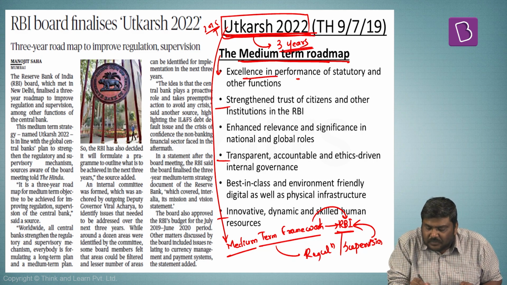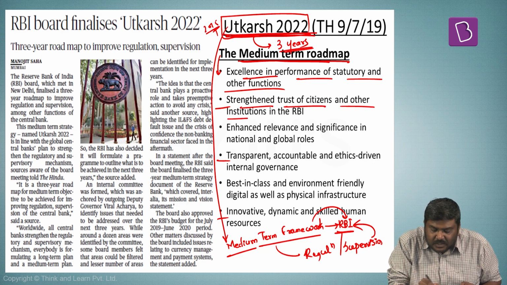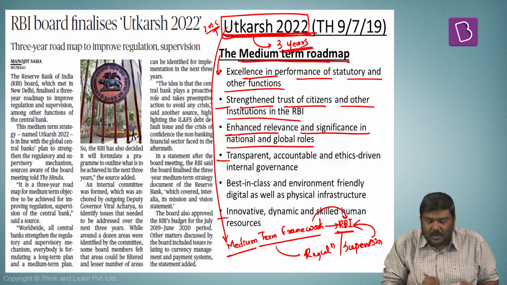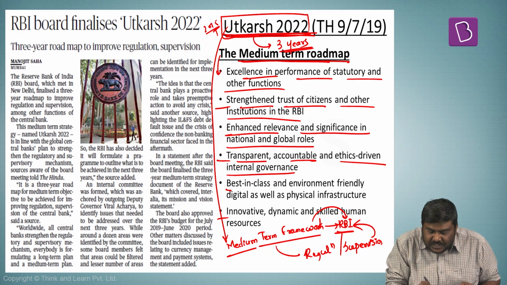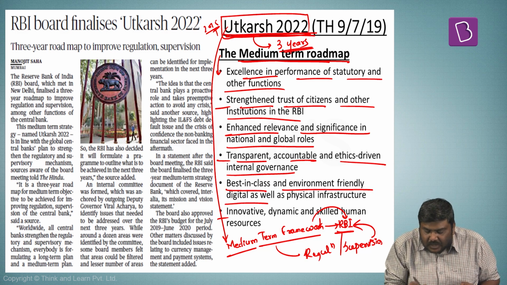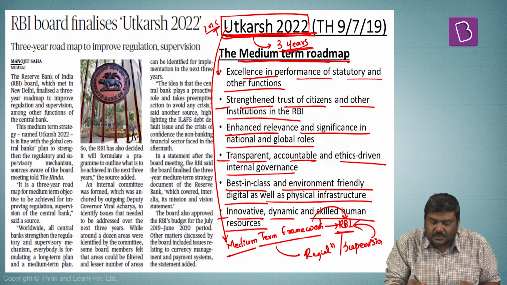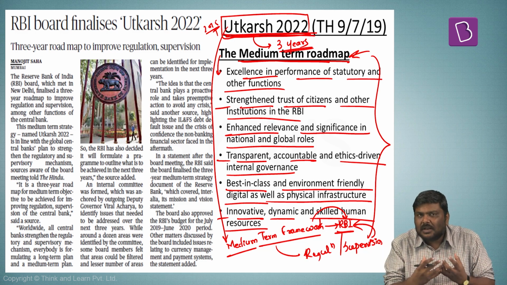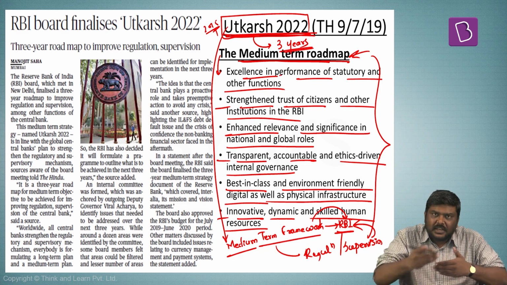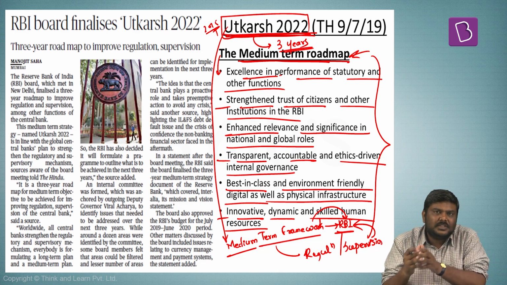1. Excellence in performance of statutory and other functions. Strengthened trust of citizens and other institutions in RBI. Enhanced relevance and significance in national and global role. Transparent, accountable and ethics-driven internal governance. Best-in-class and environment-friendly digital as well as physical infrastructure. Innovative, dynamic and skilled human resources. So the roadmap has 6 very important objectives. Remember, or at least remember the keywords in each of these particular objectives because there is a scope of this being asked in the UPSC prelims.